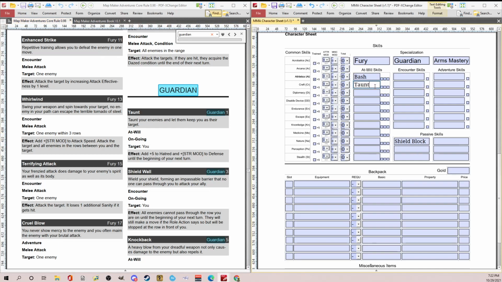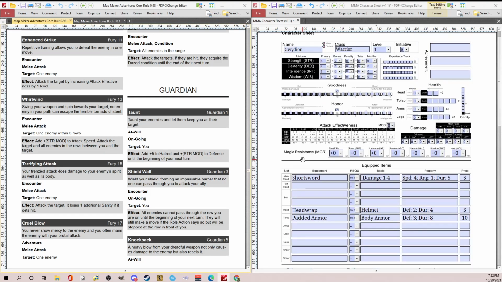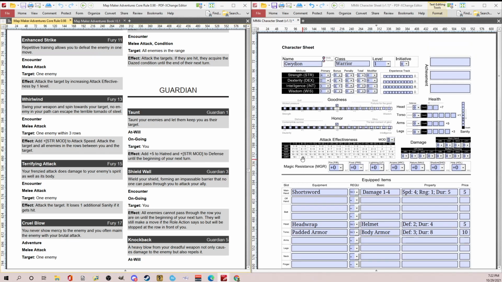So we'll do Taunt. And I'm not going to go through all the rules, but what this basically means is as your hatred increases, you'll have more of a chance for the monster to target you. So if you're in a party of, say, 3 or 4 adventurers, and you taunt the monster, then you might be able to keep it from harming your other party members. So I think that actually is everything to start our character.